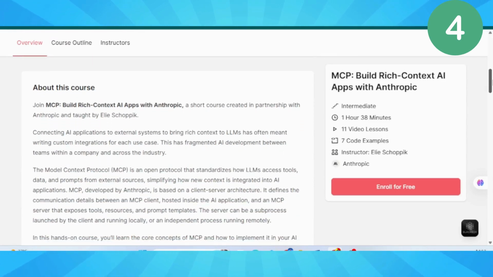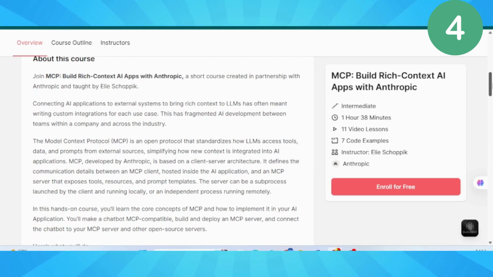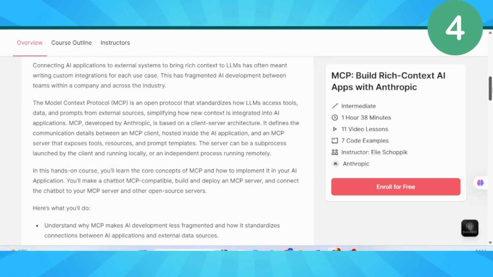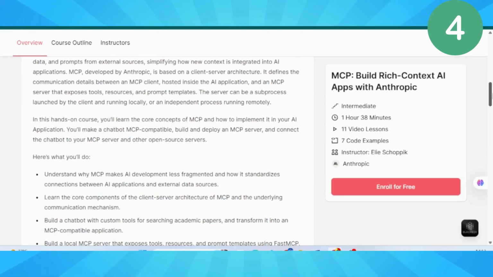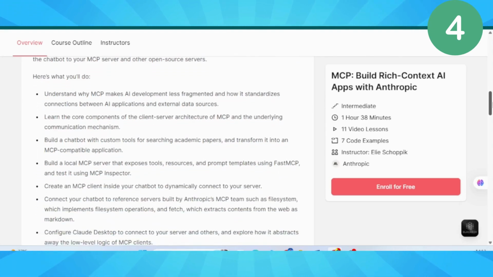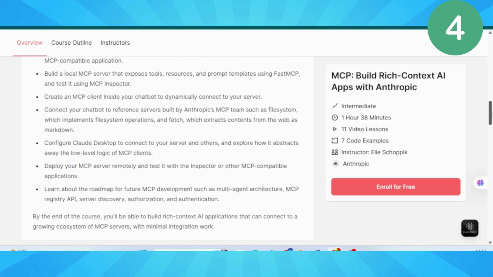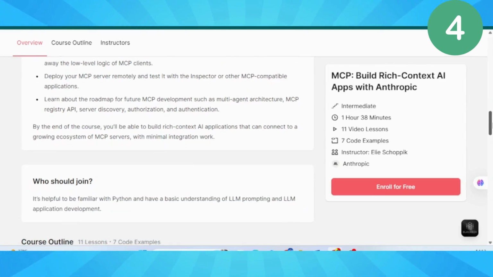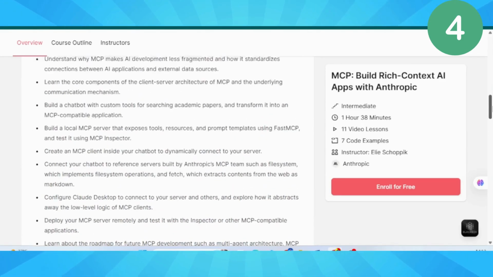In this 1.5-hour course straight from Anthropic, you'll learn to build your own MCP server. Sounds complex, but it's actually intuitive. Make any chatbot MCP compatible, connect multiple AI services together, and deploy everything so it actually works in the real world. This is insider knowledge. While everyone else is using AI tools separately, you'll be orchestrating them like a symphony conductor.